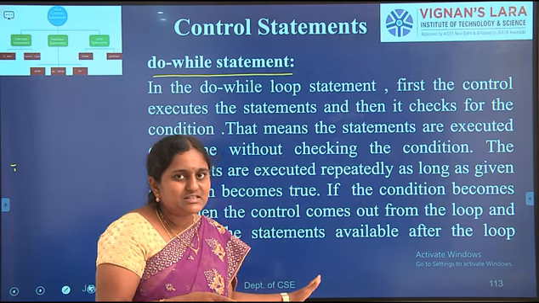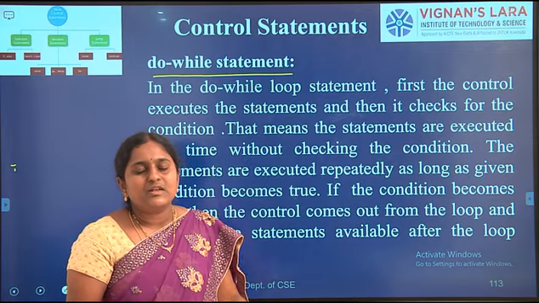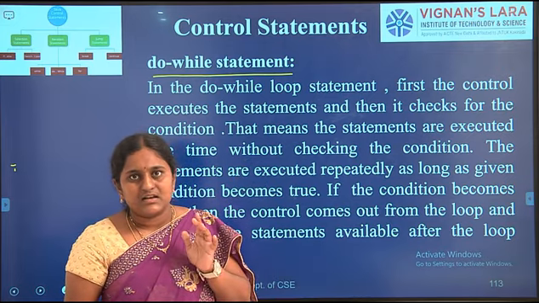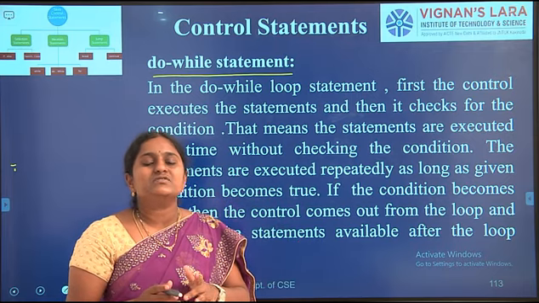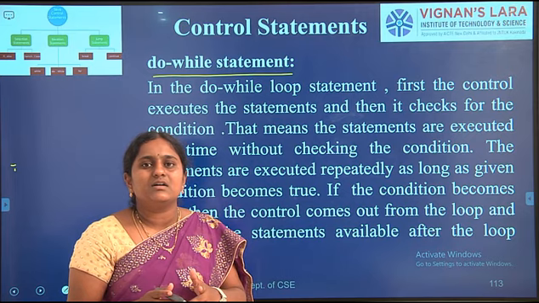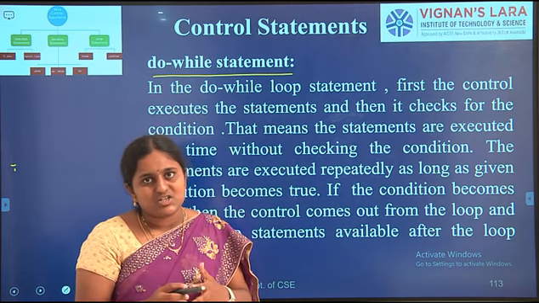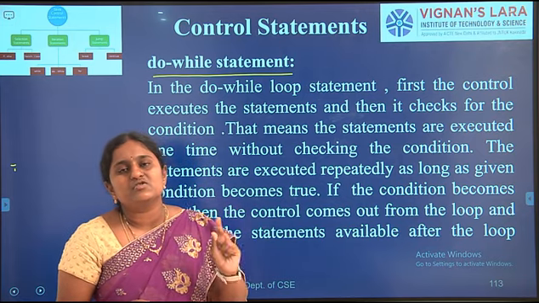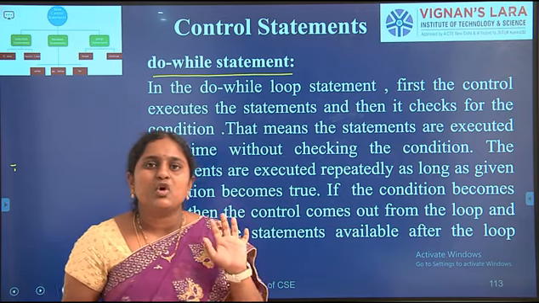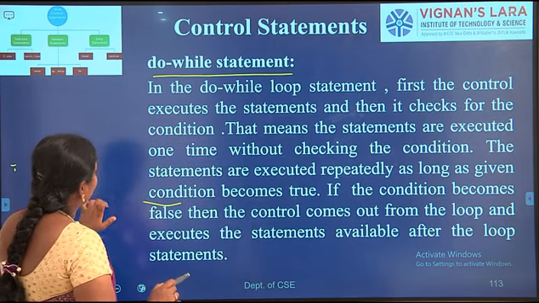In the do while statement, first control processes the statements, then control checks the condition. One important point of the do while statement is that at least once the do while body is executed without checking the condition, even if the condition becomes false. That is the importance of the do while statement.